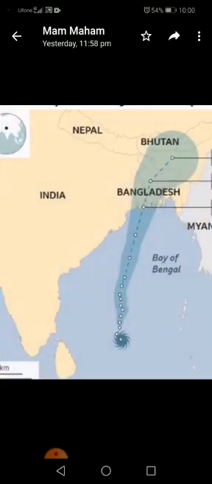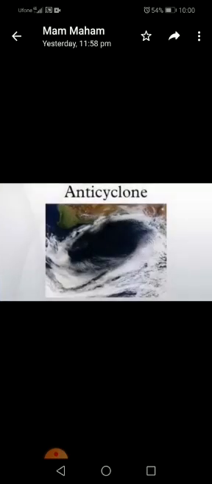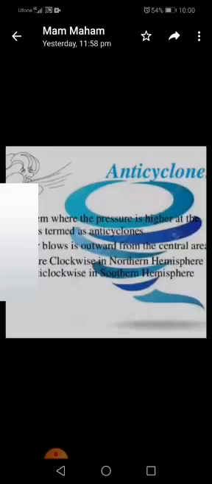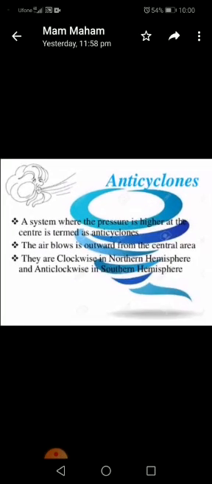Now, the Bay of Bengal and the coastal areas around it down to the western coast of India are a cyclone affected region. Bangladesh is particularly affected by cyclone which cause a lot of destruction. So that was all about your two previous topics, and now we are going to start the new one, that is the anticyclone. Now what is anticyclone?